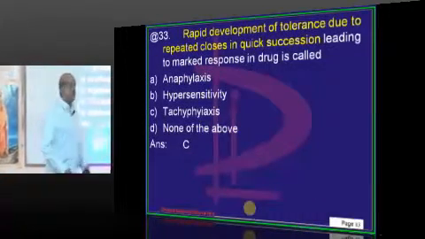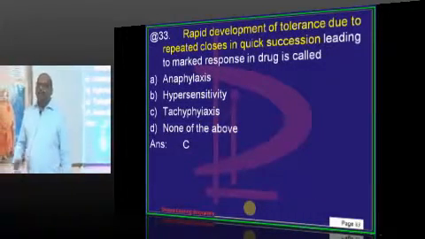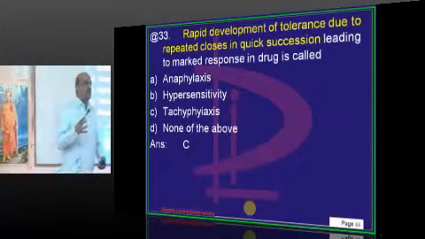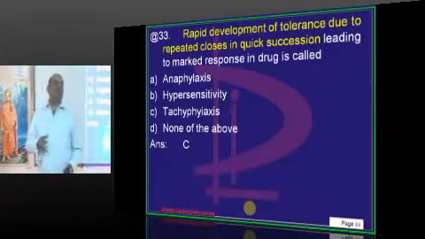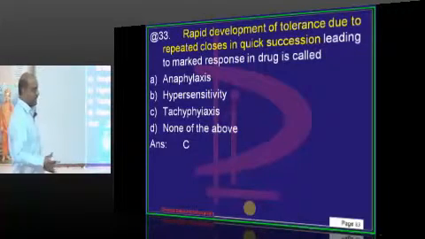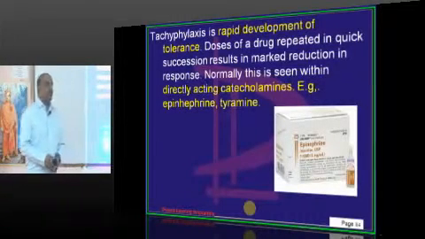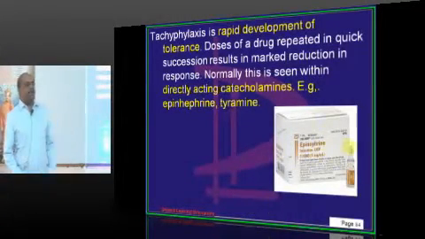Now comes an important question. What is the phenomenon where rapid tolerance to the effects of a drug develops whenever you give the drug in quick succession? It's called tachyphylaxis, which needs to be remembered.